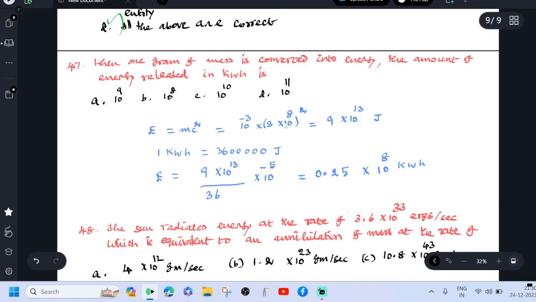This is the value of c squared, which gives 9 × 10^13 joule. 1 kilowatt hour equals 36 × 10^5 joule. Therefore, E equals 9 × 10^13 divided by 36 × 10^5. So the answer is 0.25 × 10^8 kilowatt hour. So option B is correct.